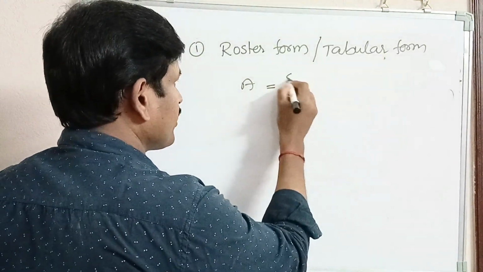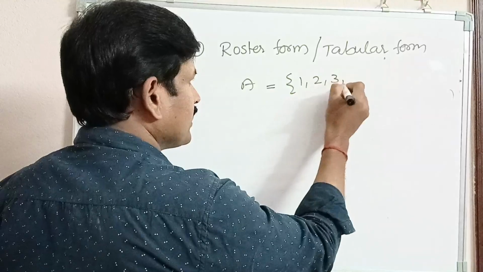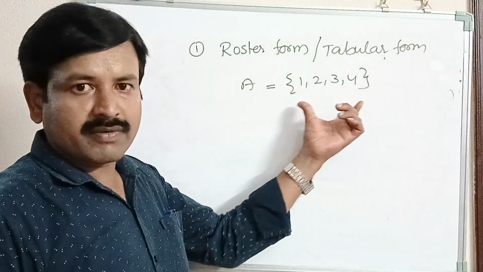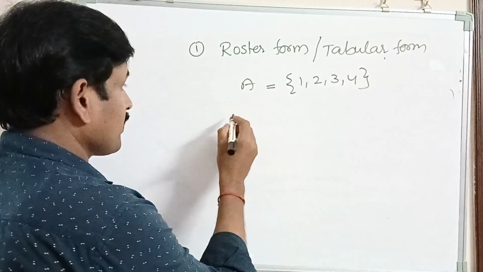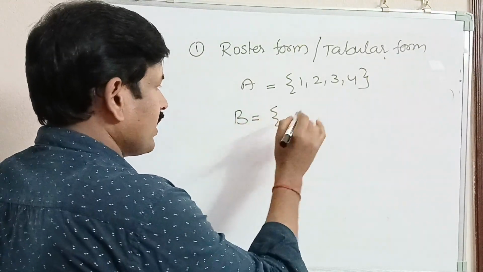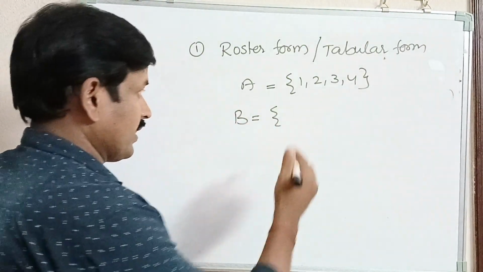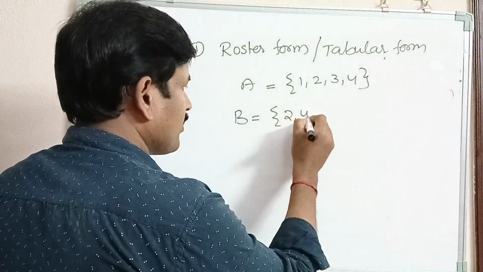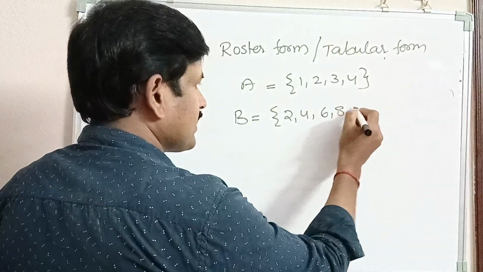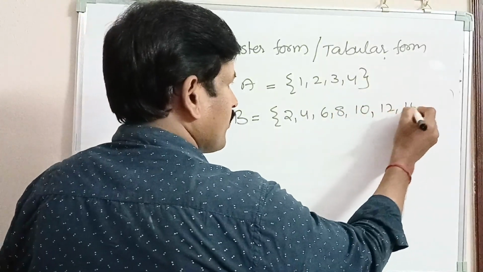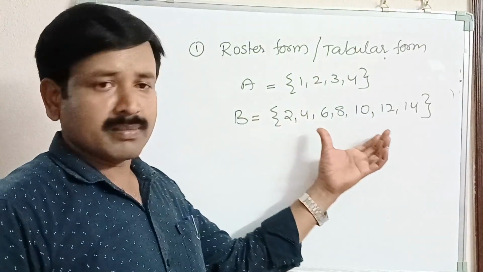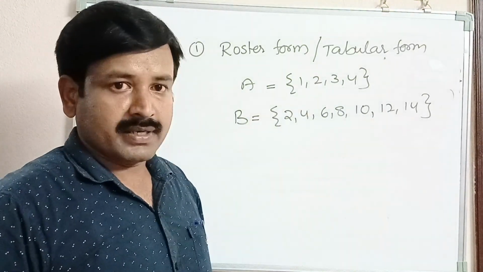So A is equal to {1, 2, 3, 4}. And let B be the set of even numbers less than 15. Those are 2, 4, 6, 8, 10, 12, 14.